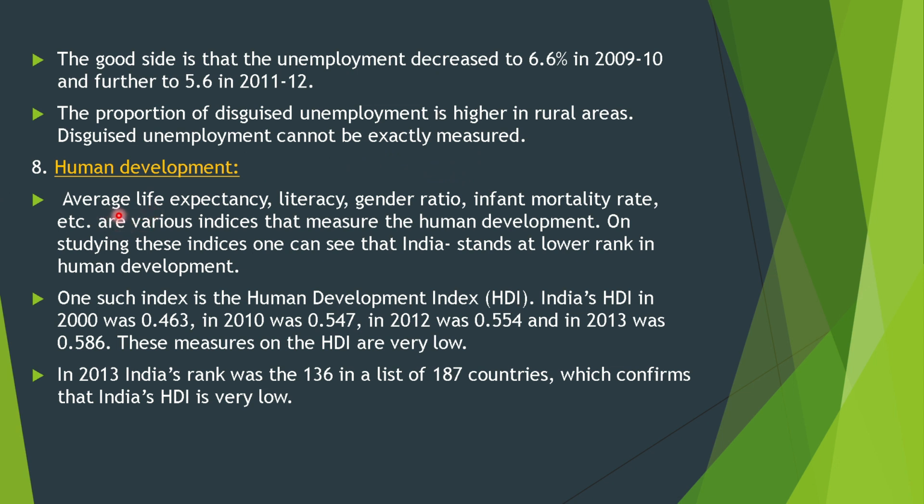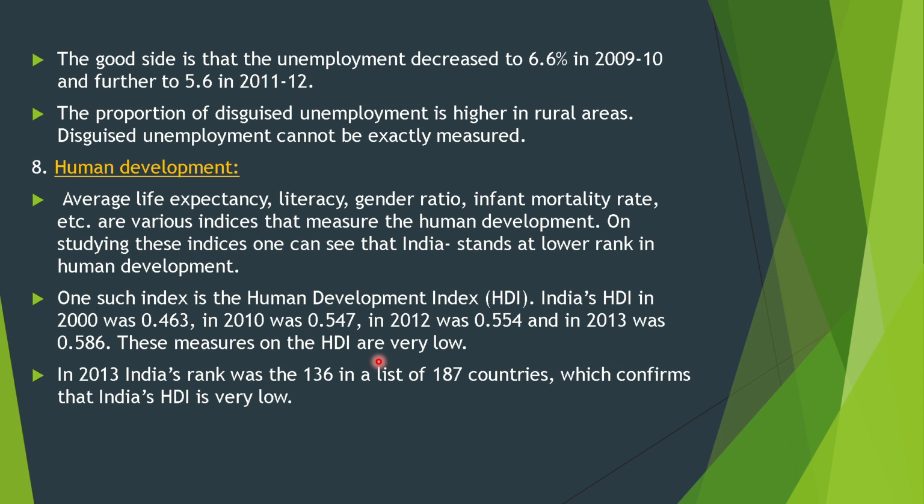Human development. Average life expectancy, literacy, gender ratio, infant mortality rate, etc., are various indexes that measure human development. On studying these indexes, one can see that India stands at a lower rank in human development. One such index is the Human Development Index (HDI).